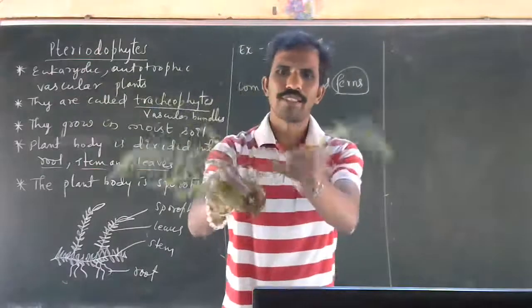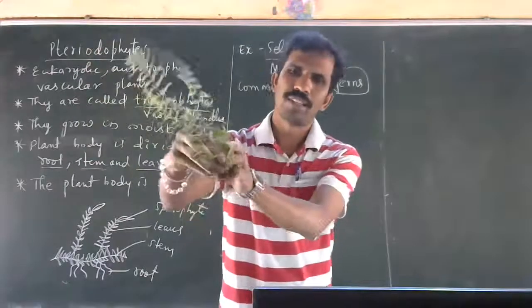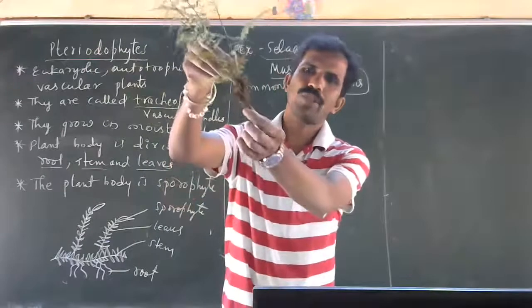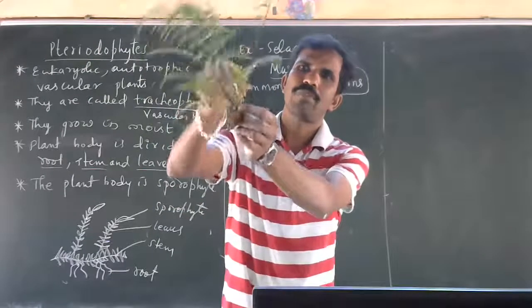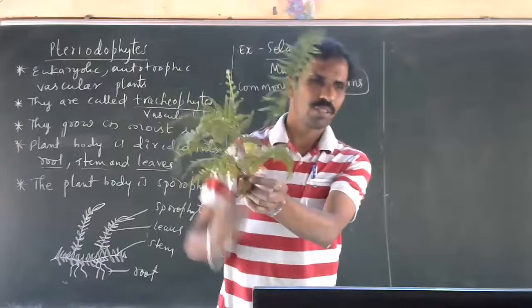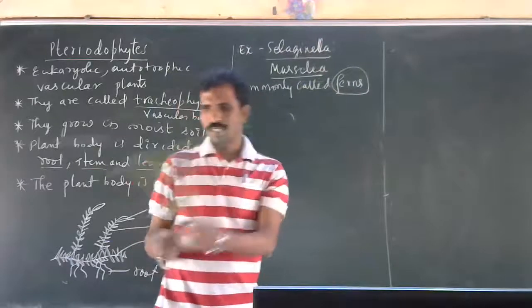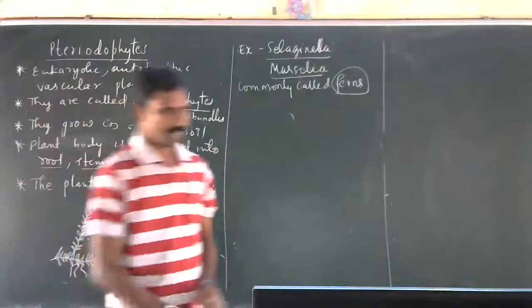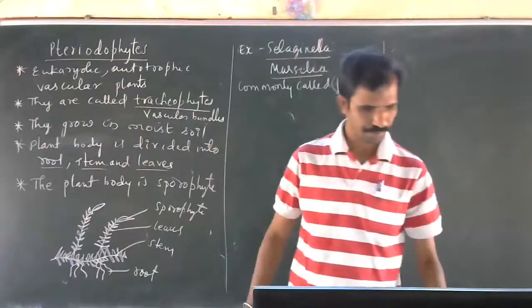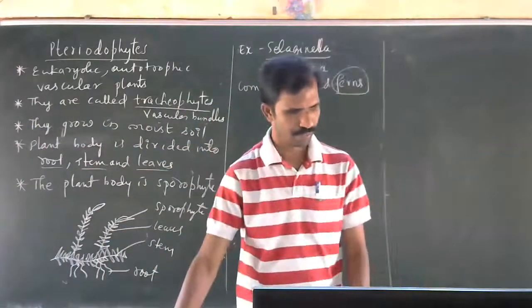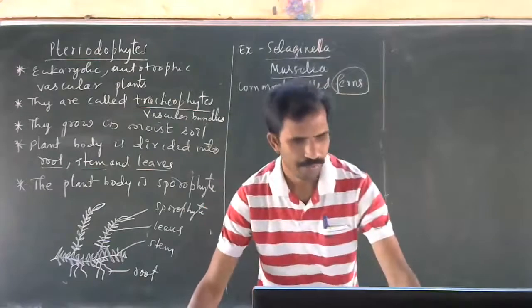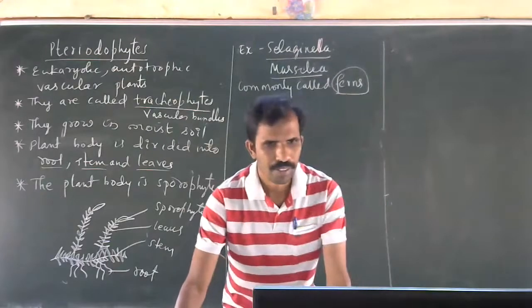See here, the base, roots are there, stem. So these are leaves. This type of plant is called ferns. Is it clear?